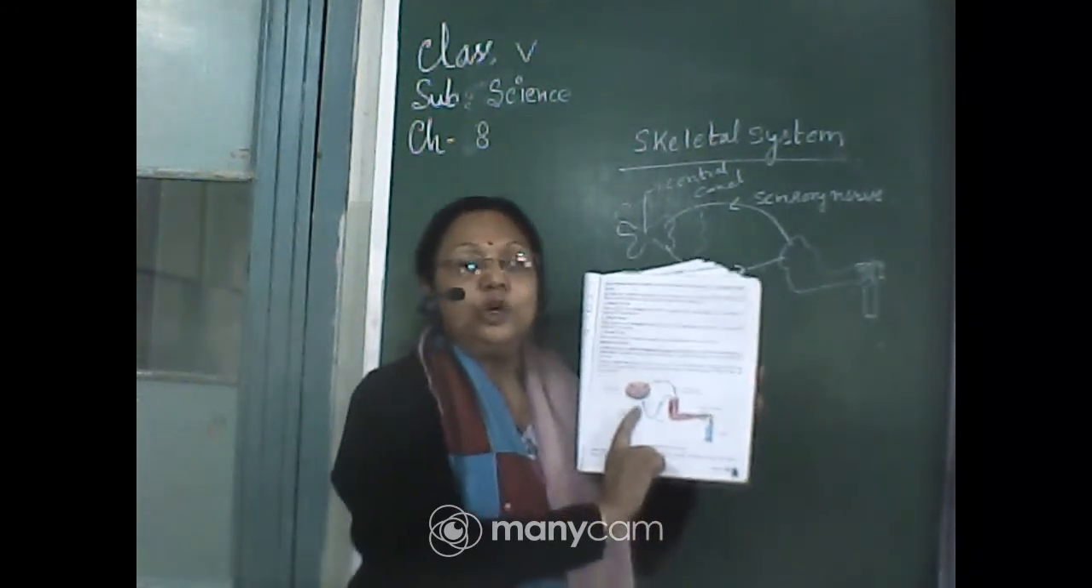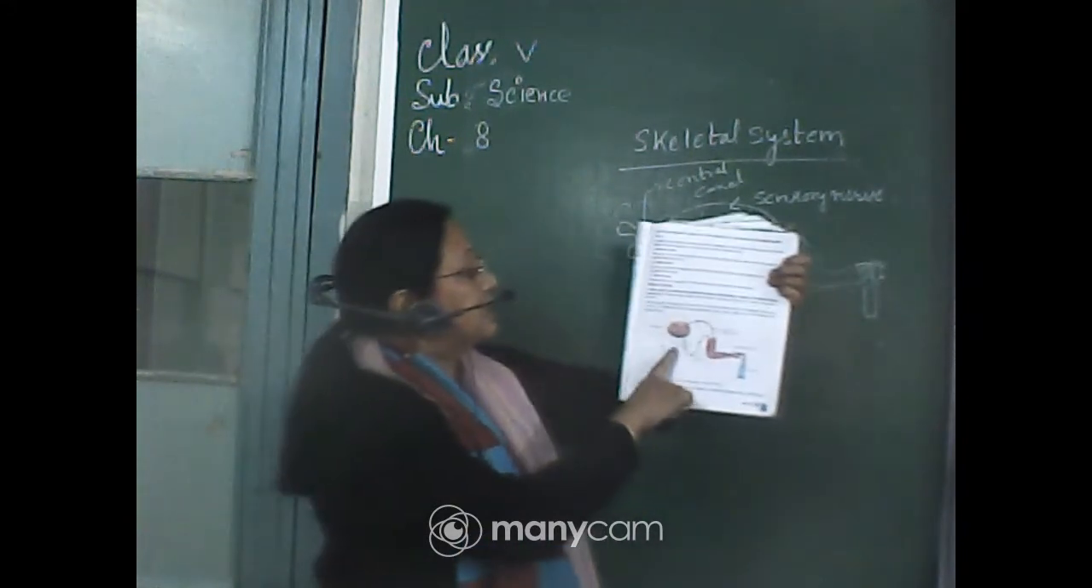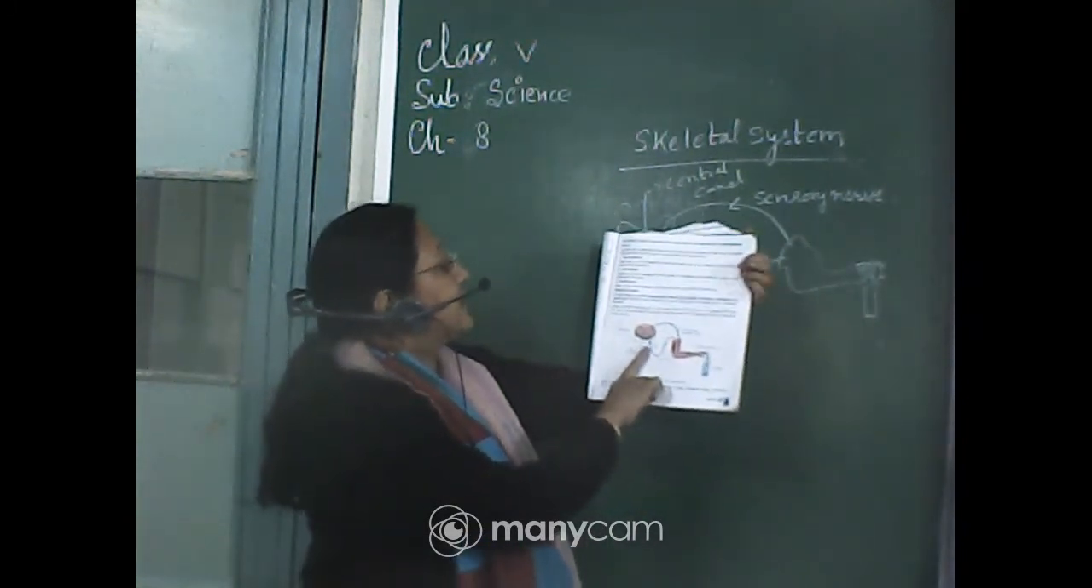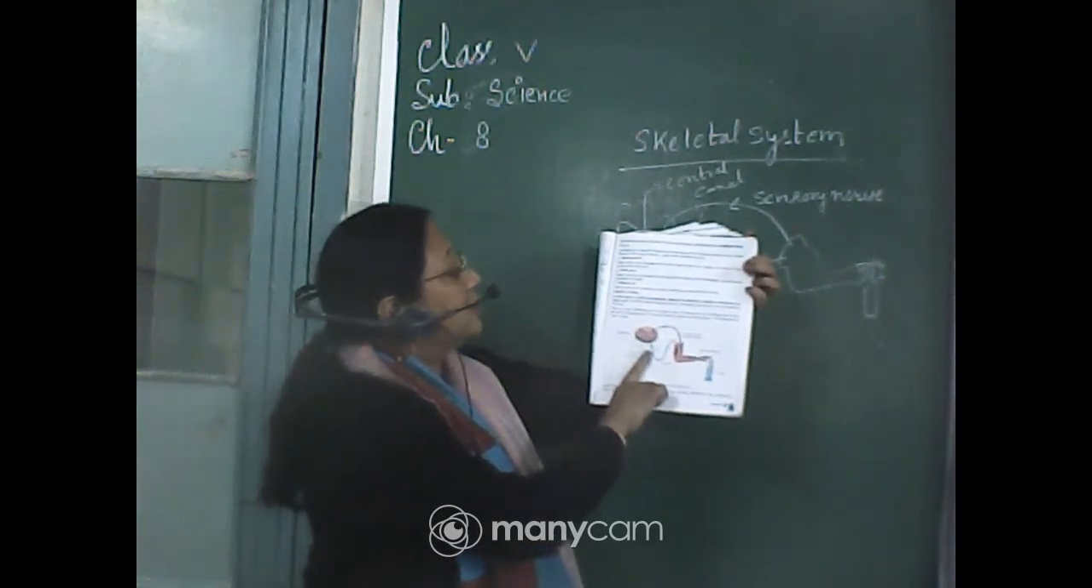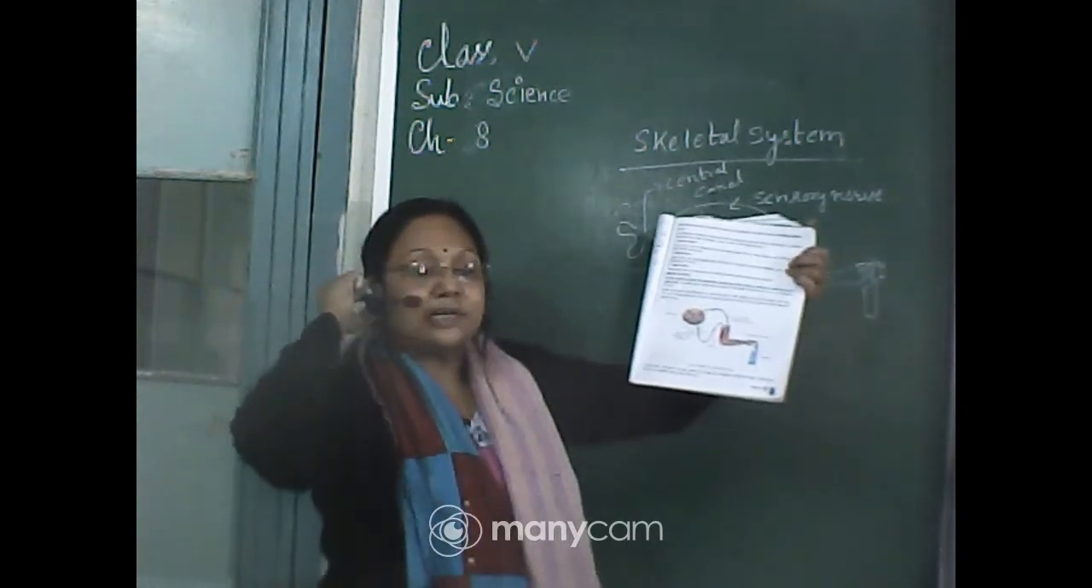So how are the messages sent to the spinal cord and how is the response given, what we have to do? This is the arc for this reaction. This is called the reflex action. Reflex action is a quick and automatic response of the body to a stimulus, controlled by the spinal cord. So how is it controlled?